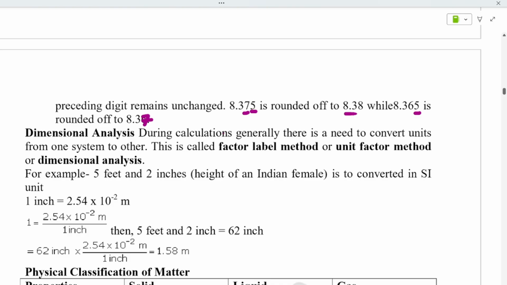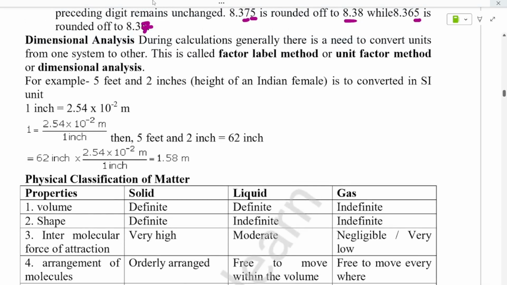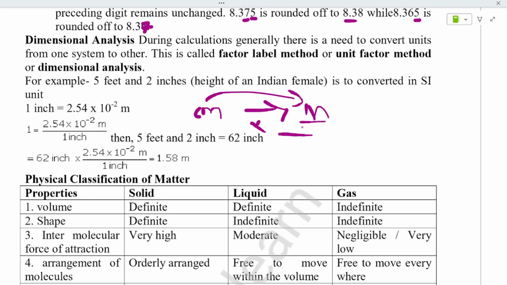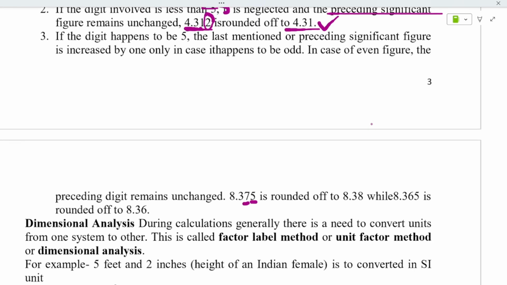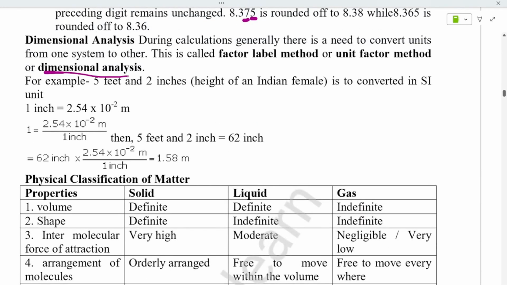Okay. And next, the dimensional analysis. During calculations, generally there is a need to convert units from one unit system to another. In some questions, they will be given in centimeter and they'll ask the answer in meter. When you have to convert this centimeter to meter, you have to multiply, or divide, or add, or do some basic BODMAS operations. So you need to understand this dimensional analysis. That is the definition they are going to say here.